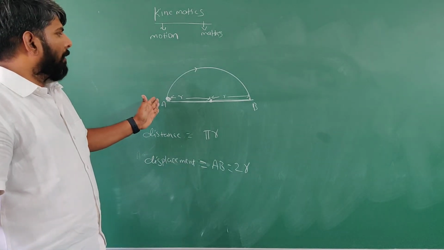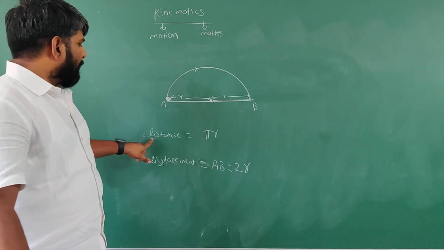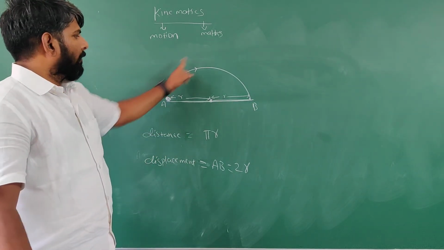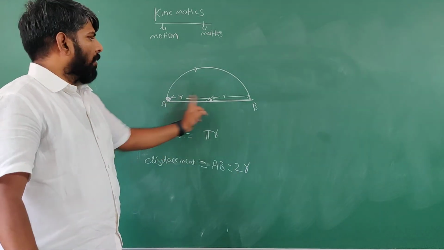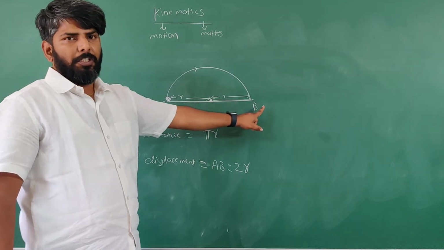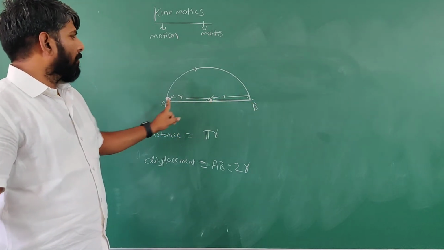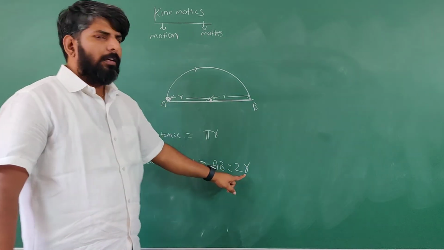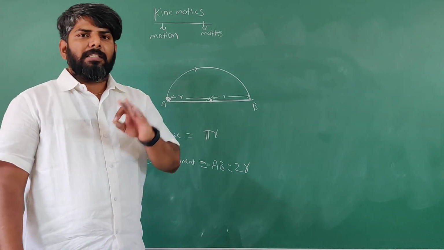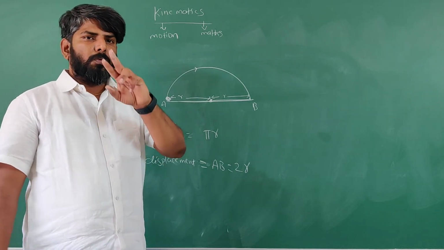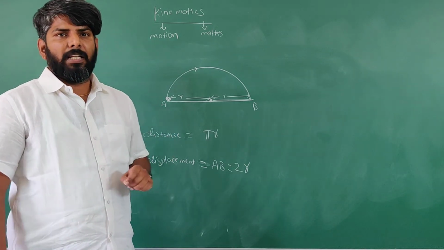Here the object covered a semicircle of radius R. In this case, distance is equal to pi r, the length of the semicircle. Displacement is equal to 2r because it is the shortest distance between initial and final positions, A to B. From here to here radius r, and here to here radius r. Then what is the total here? 2r. Got it, students? So in this case, you need to observe 2 points very clearly in case of distance and displacement. Very, very important, students.